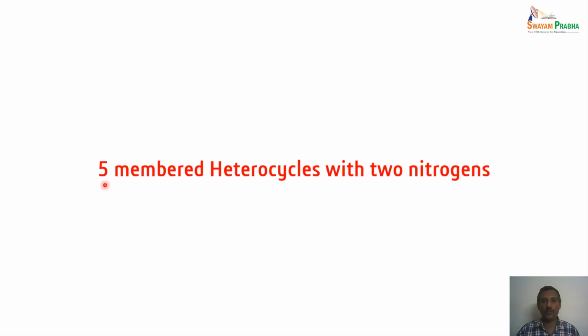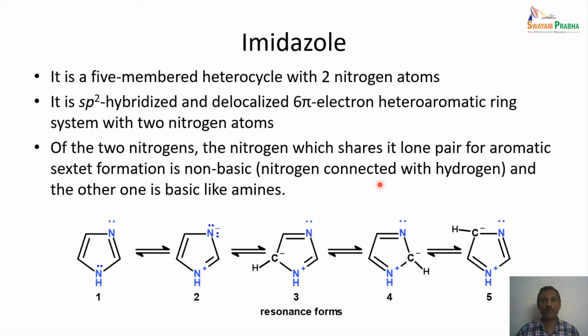In this session we will be studying a 5-membered heterocyclic ring with 2 nitrogen atoms. In the previous session we studied the pyrazole derivative, which is a 1,2-azole, and now we will be studying imidazole, which is a 1,3-azole derivative. It is again a 5-membered heterocycle with 2 nitrogen atoms, with sp2 hybridized and delocalized 6 pi electrons from the heteroatoms. So it is very similar to the pyrazole derivatives we saw earlier.